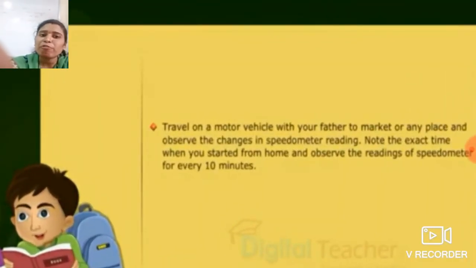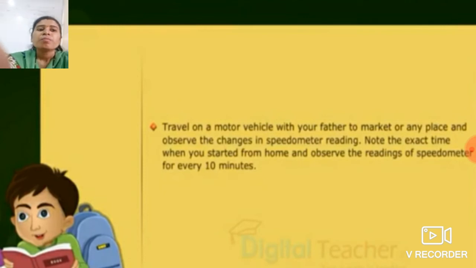Now this is an assignment for you. Travel on a motor vehicle with your father to the market or any place and observe the changes in the speedometer reading. As there is the lockdown, this assignment is not possible now, but whenever you go outside, even after the lockdown, observe it, students. Note the exact time when you start from home and observe the speedometer readings every 10 minutes. What will happen? What kind of speed does it show?